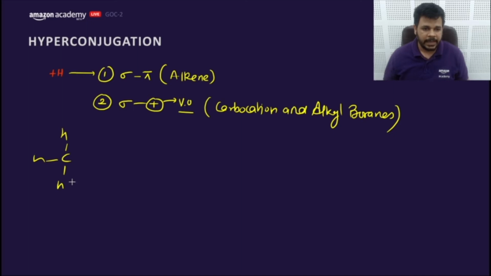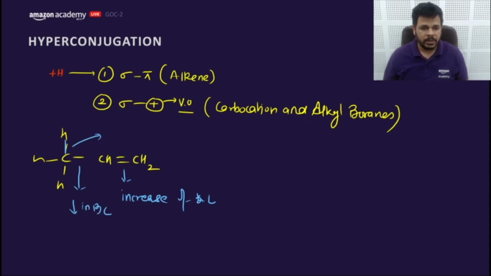This was experienced by Baker and Nathan. They experienced an increase of bond length here, and they found that this CH bond is relatively longer compared to the standard CH bond.